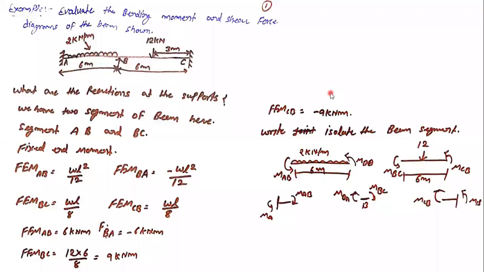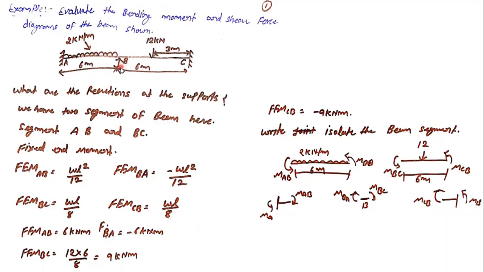Again, guys, we have a second problem that we are going to discuss in this lecture. So what the question is all about: evaluate the bending moment and shear force diagram of the beam, which is shown in your figure. It is a beam in which you can see there are two segments only, AB and BC, and support A is a fixed support and support C is also a fixed support, and at B there is a roller support.